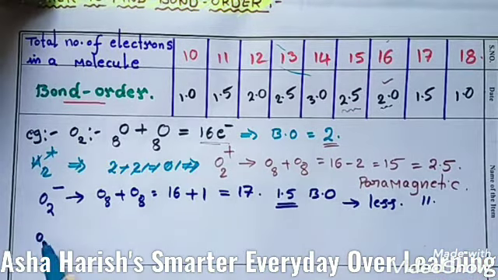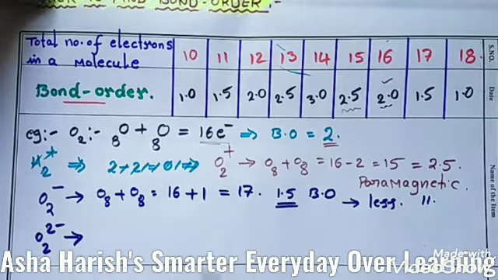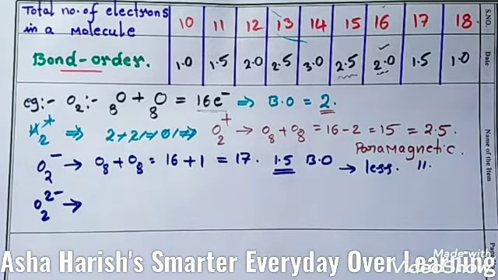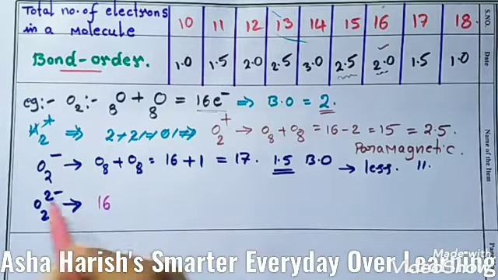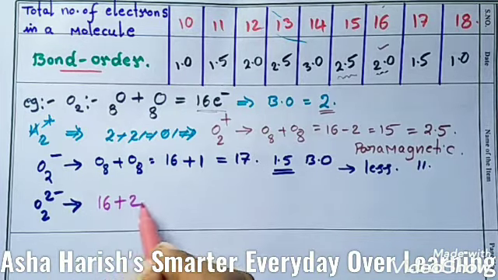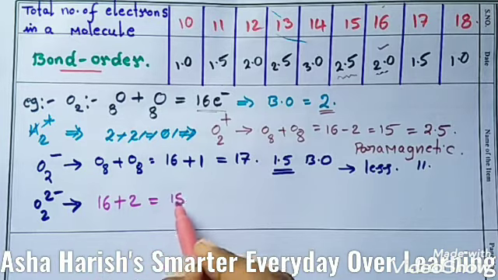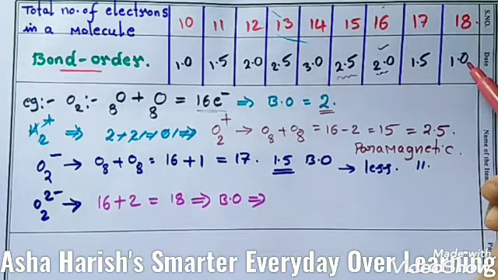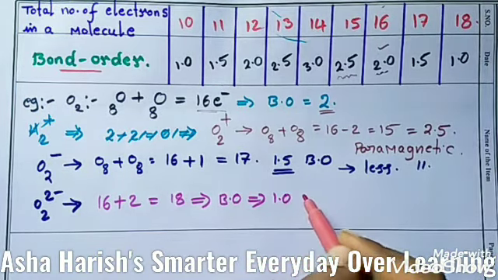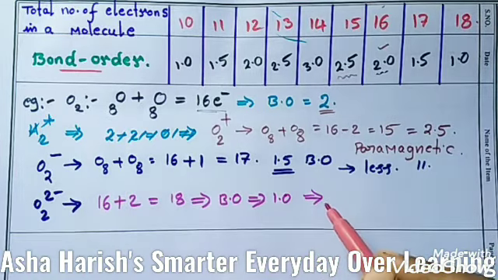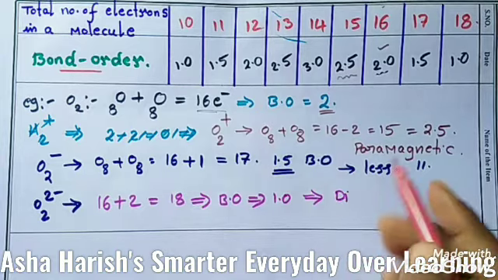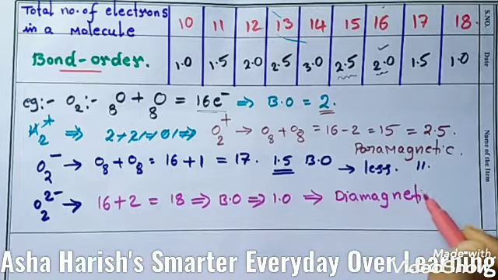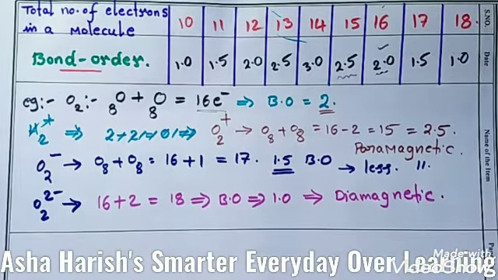Now students, the next example I am going to write here is O2 2 minus. For this also you need to calculate the bond order. First of all you need to count the total number of electrons. Here 16 electrons, here minus 2 is there, so you need to add 2 to this number. Now the number is 18. Now students, what is the bond order for this? Here 18 means 1.0, nothing but 1. So this also has the least stability. The magnetic character of this is diamagnetic in character. Okay, let's see a number of examples.